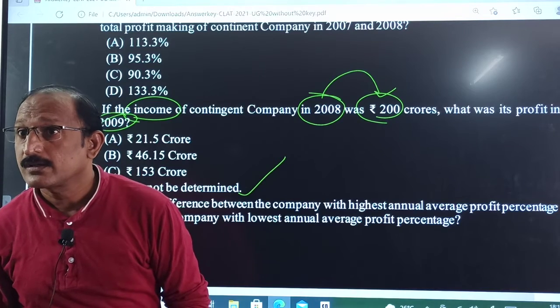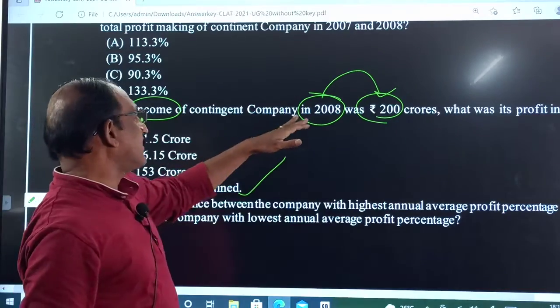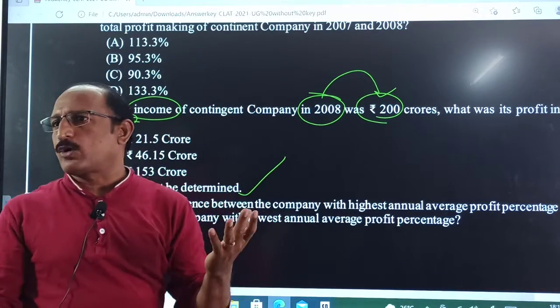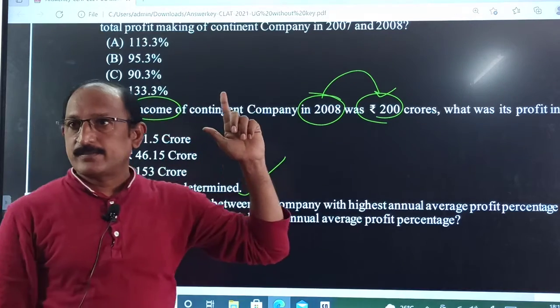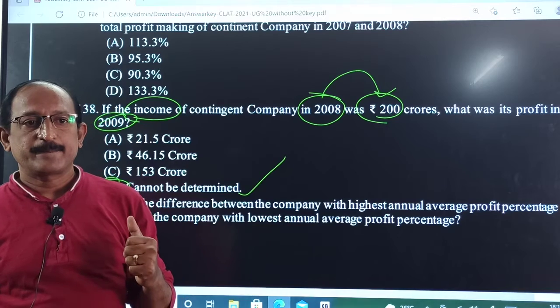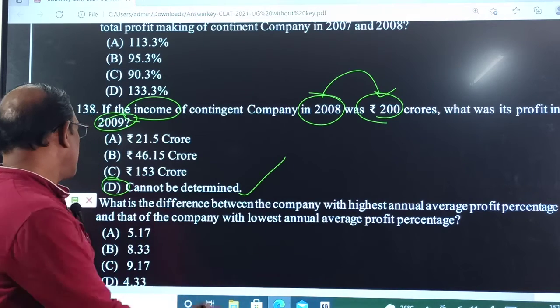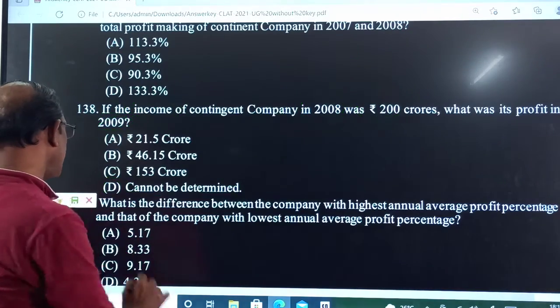We can calculate if we are given the income, sir. But 2008 income is given, and 2009 income we don't know. Without income we cannot find out the profit. So the data cannot be determined. Next.